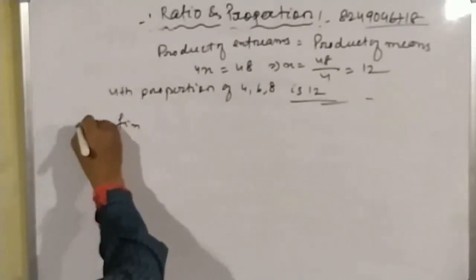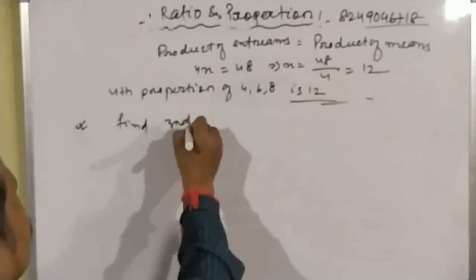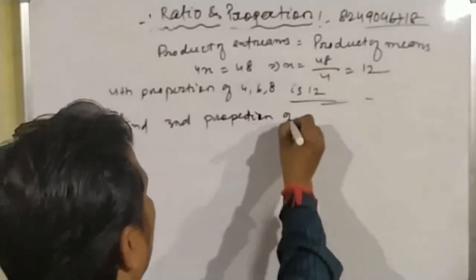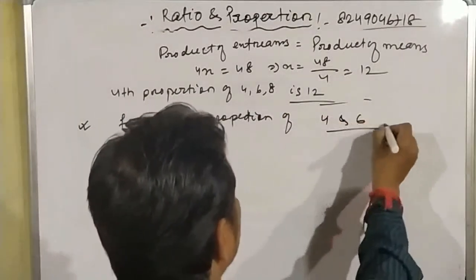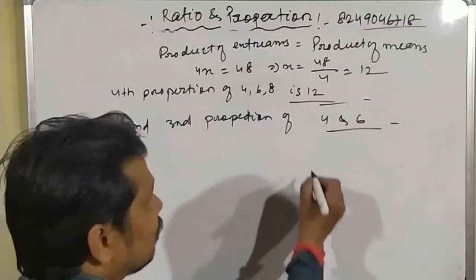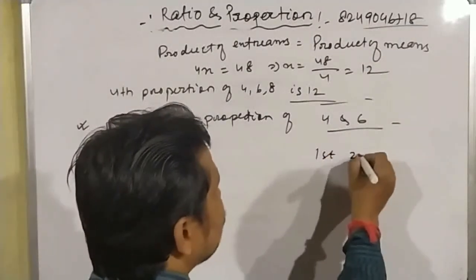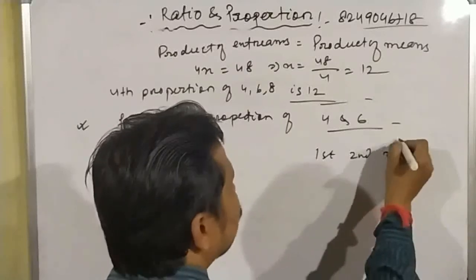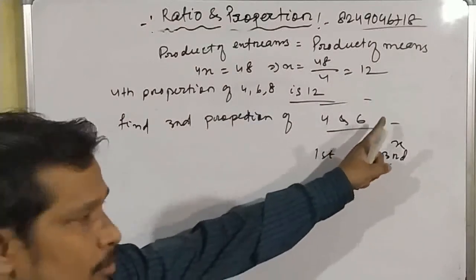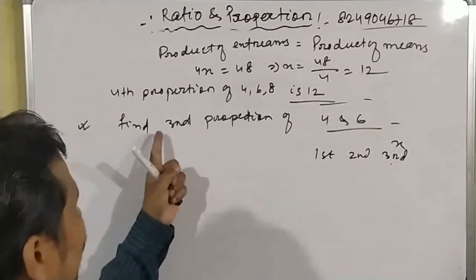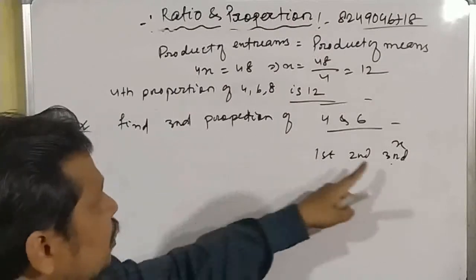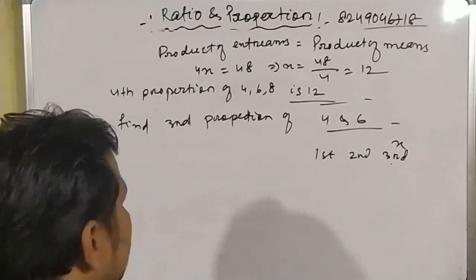Another question. Find third proportion of 4 and 6. Here two numbers are given and we have to find out the third proportion. That means first proportion, second proportion and third proportion. Here we have to see how many numbers are given. 2 numbers are given, and we have to find out the third number, so let it be x. Understood or not?